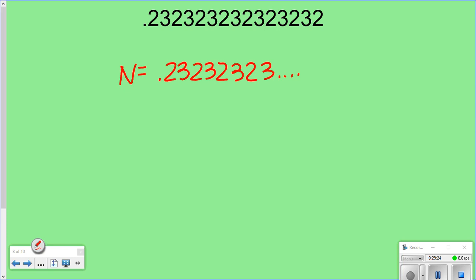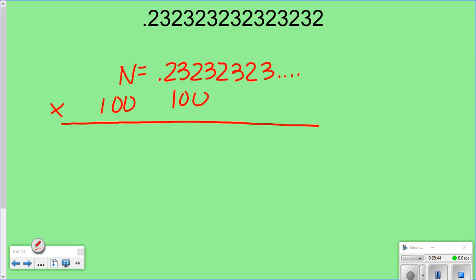Just wait a second. I have you for a little bit longer anyway. What am I going to multiply by? 100, because how many digits are repeating? 2. So let's multiply by 100. On this side and this side. Okay, so then this is what it would look like. Oh, I got to remember my n there.